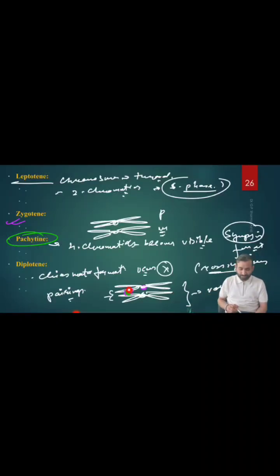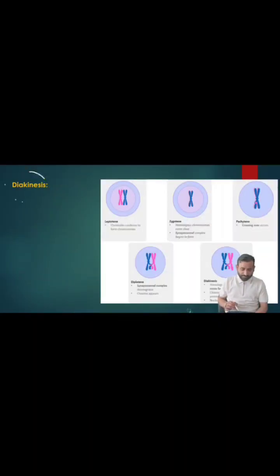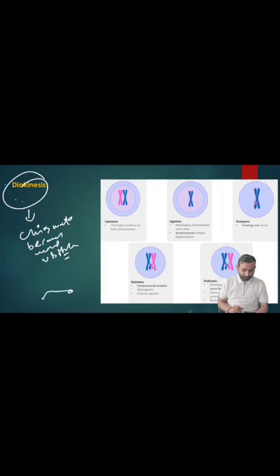This visible crossing over is chiasmata formation, and the chiasmata become more visible during the diakinesis stage. Why do they become more visible? Because this chromosome begins to move to one side, and the other chromosome begins to move to the other side.